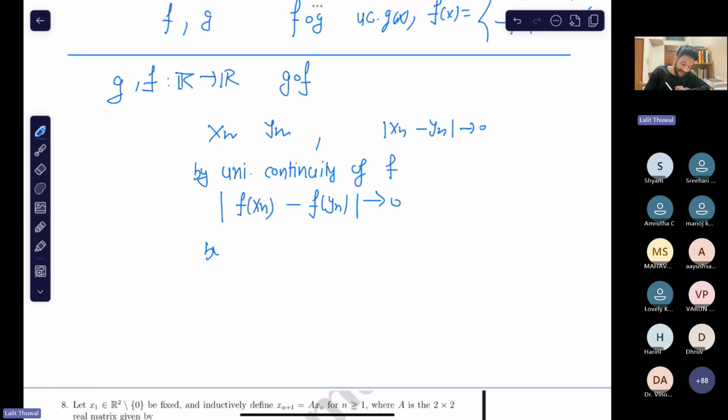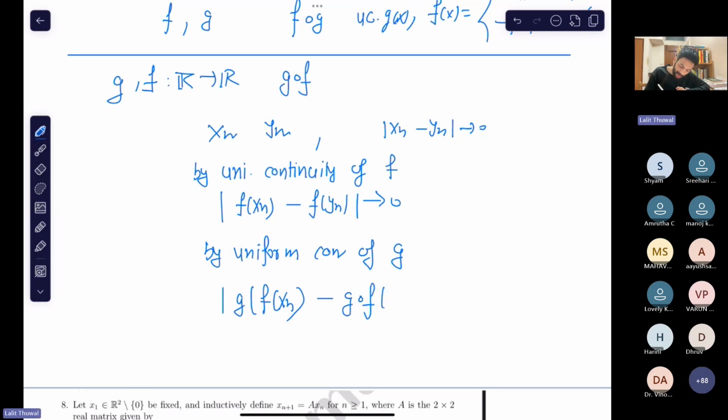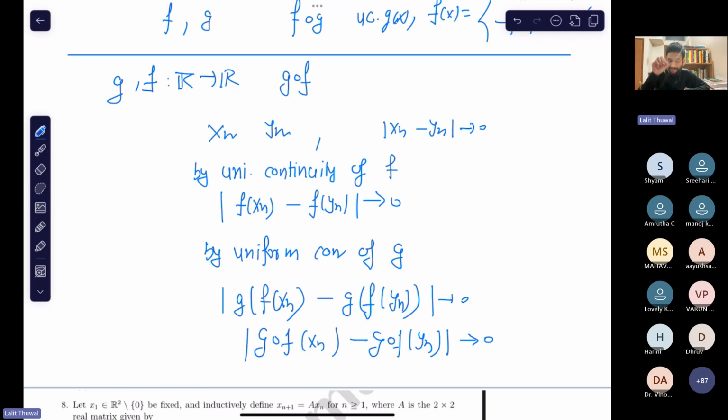Then by uniform continuity of g, we have g(f(xn)) minus g(f(yn)) goes to 0. That is, g operation f(xn) and g operation f(yn). So for any two sequences xn and yn satisfying mod of xn minus yn tends to 0, we have proved that the composed function, g operation f, also satisfies this.